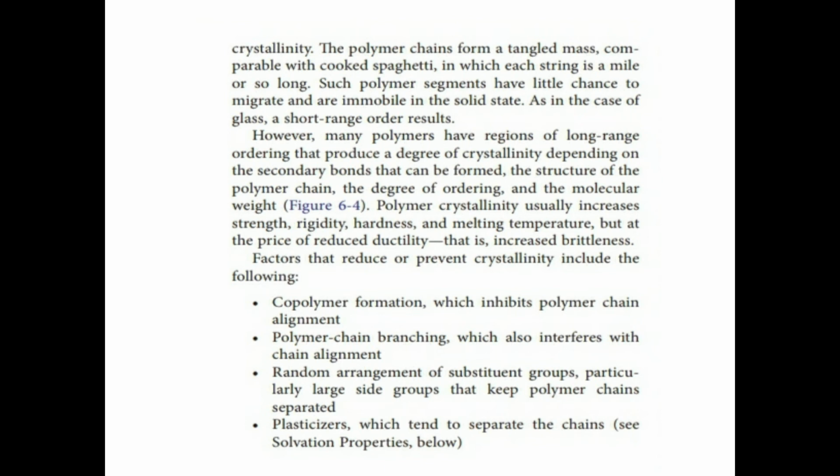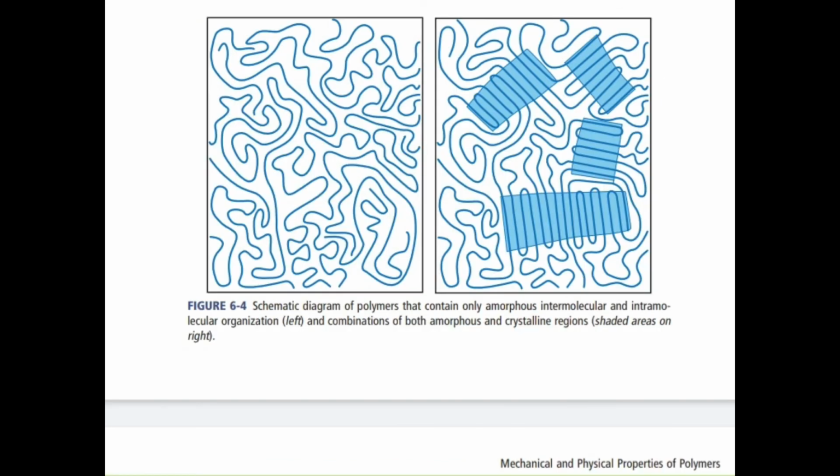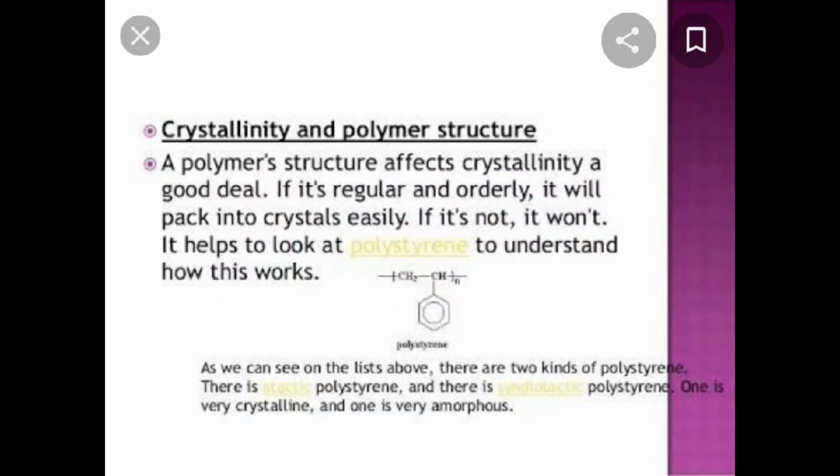This shows how chain molecular organization and chain branching are arranged. You can see in this picture how the polymeric chains are randomly arranged on the left side, and how they are tightly arranged or highly packed on the right side. That is crystallinity, and the previous one is the amorphous structure. So, a little idea about crystallinity and polymer structure.